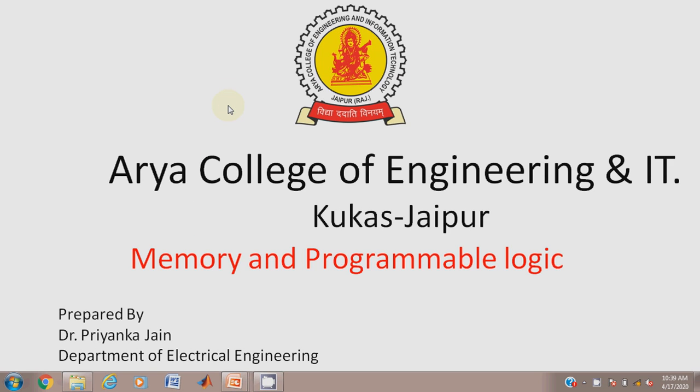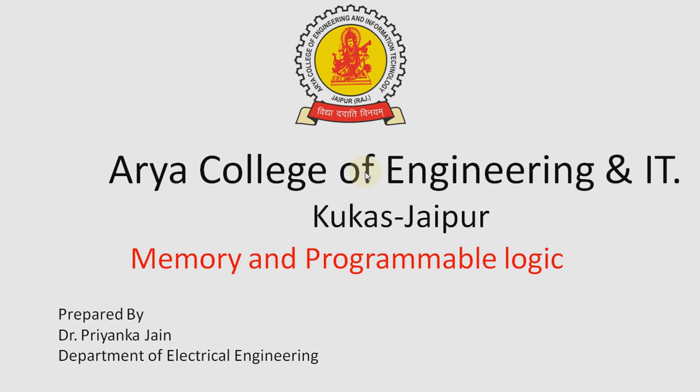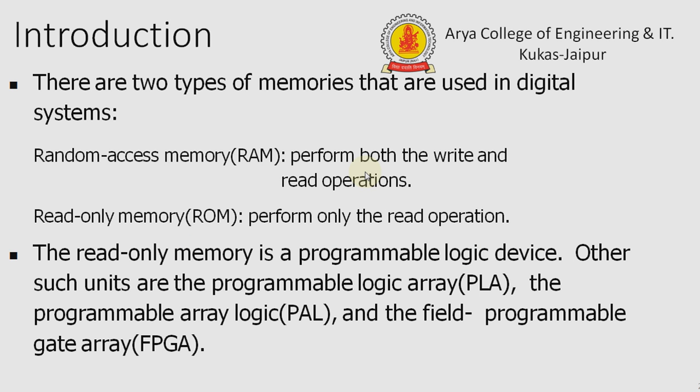Hello students, we are continuing our video lecture series on the topic memory and programmable logic. So we are studying the types of memory. There are two types of memory, RAM and ROM. RAM is random access memory, which can perform both the write and read operations, and ROM performs only the read operation. The read only memory is a programmable logic device. Other such units are the programmable logic array, the programmable array logic, and the field programmable gate array.